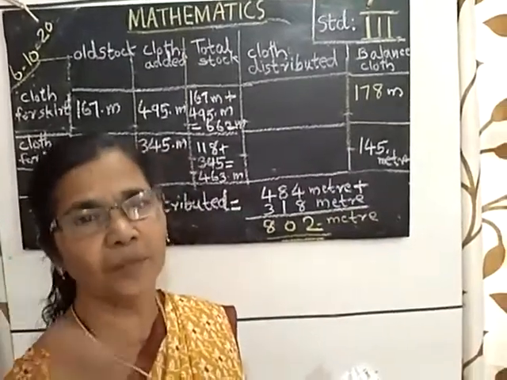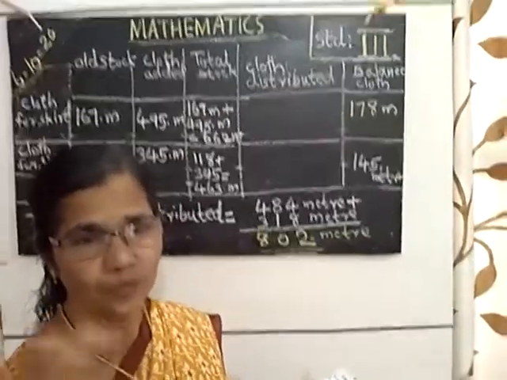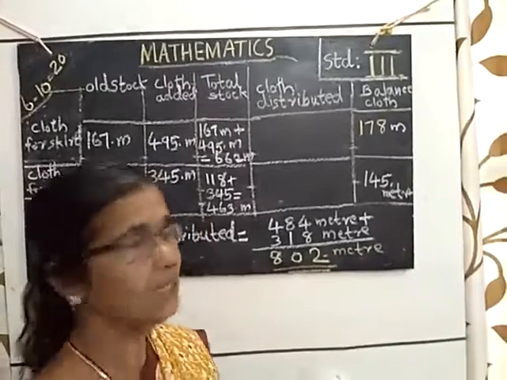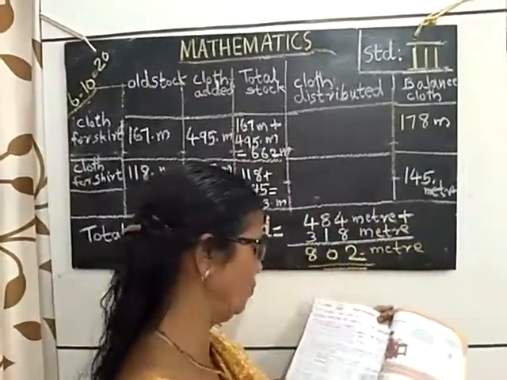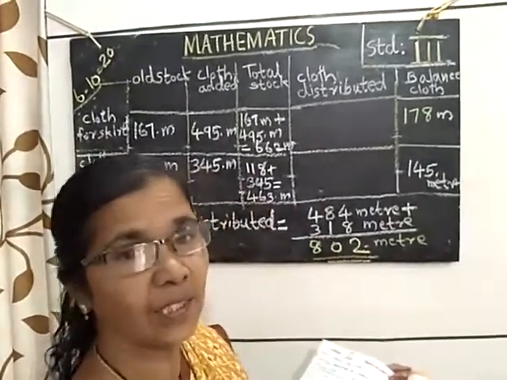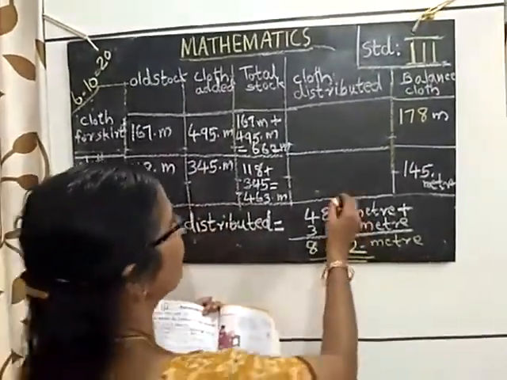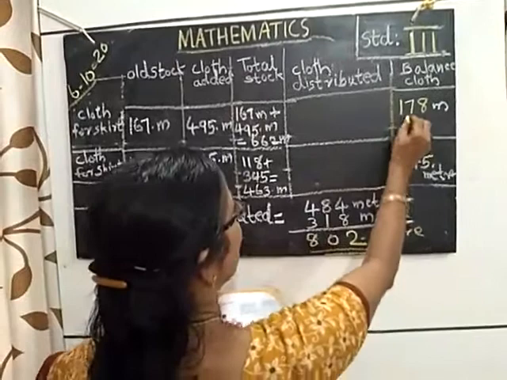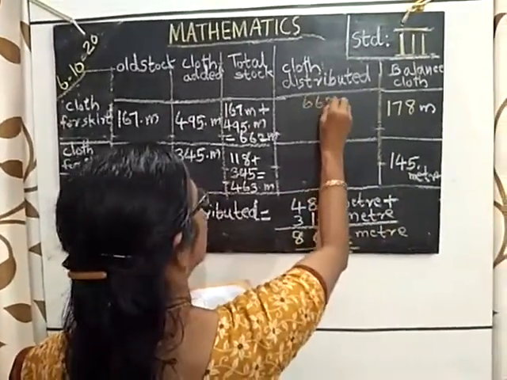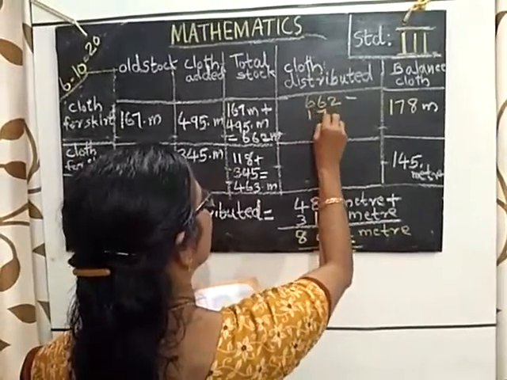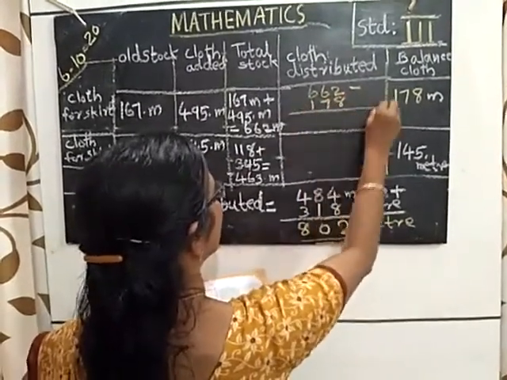Remember the simple example I told you. 15 minus 4, no? Like that, 662 minus 178. Then how can we find out? You must start. We will get 662 minus 178.